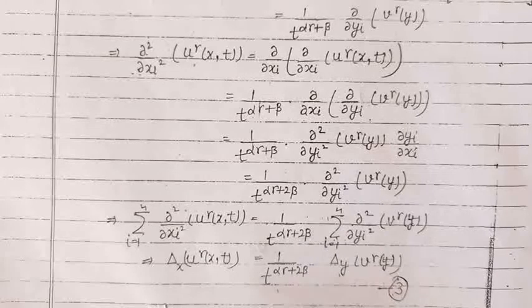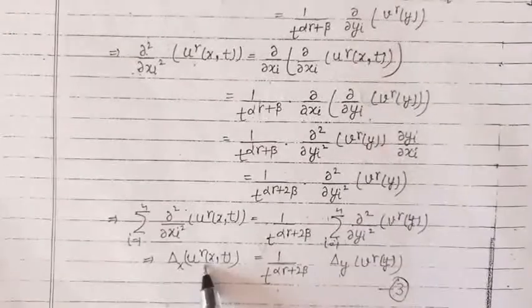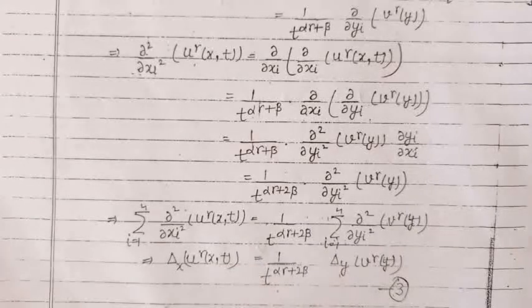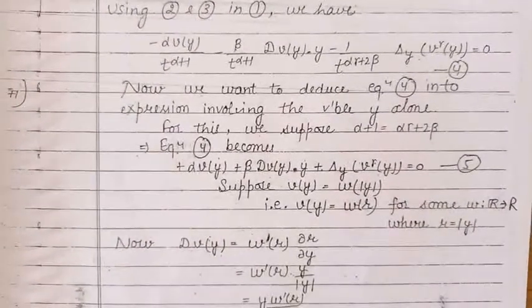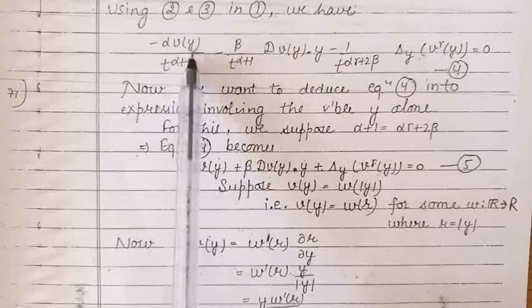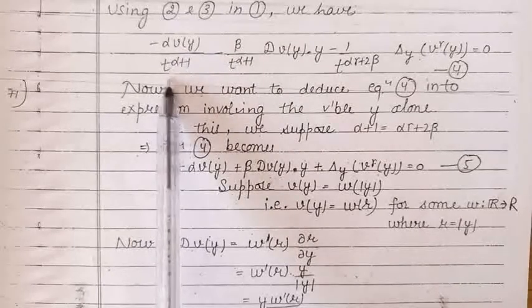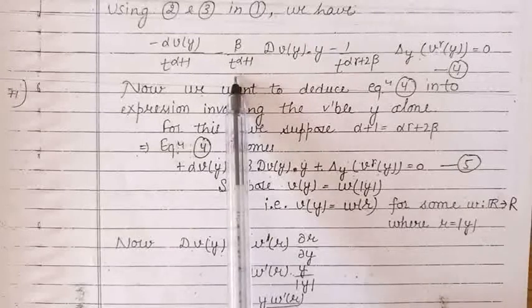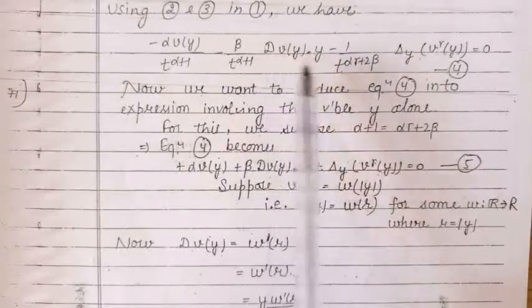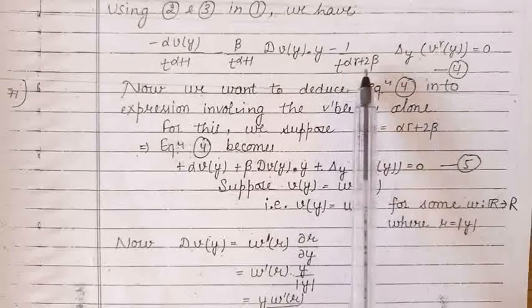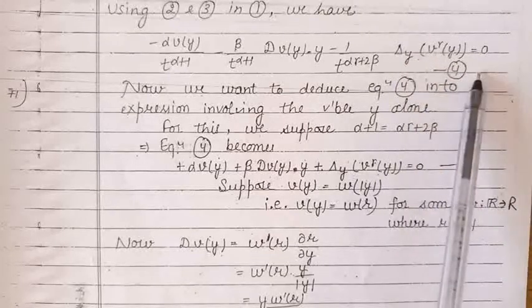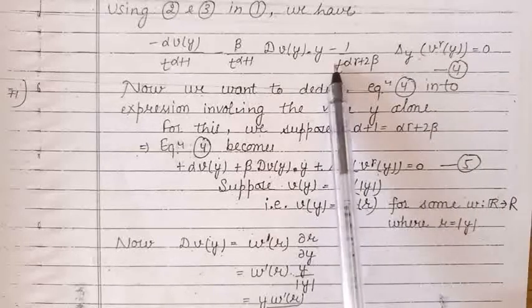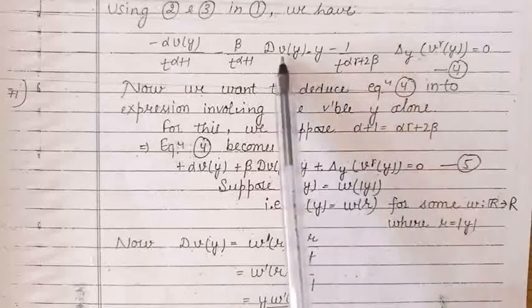Now let us substitute this value of Laplacian of u raised to the power gamma and partial derivative of u with respect to t in the given equation. So the given equation takes the form minus alpha v upon t raised to the power alpha plus 1 minus beta upon t raised to the power alpha plus 1 into dv dot y minus 1 upon t raised to the power alpha gamma plus 2 beta into Laplacian of v raised to the power gamma with respect to y is equal to 0.